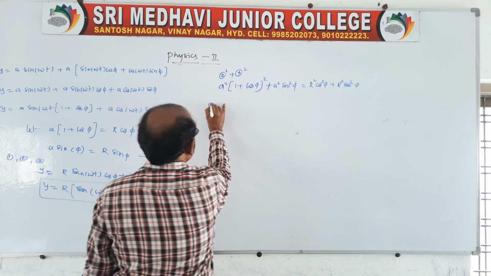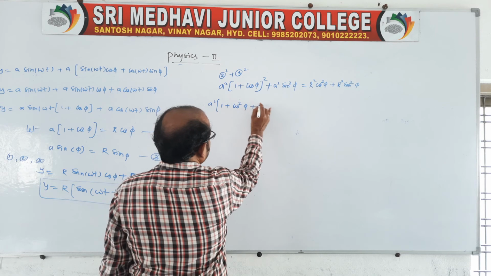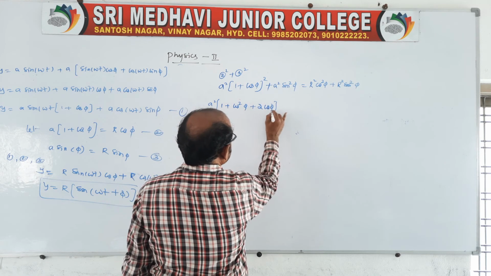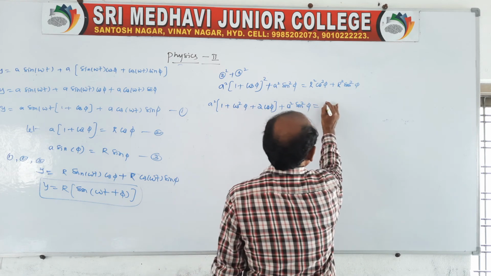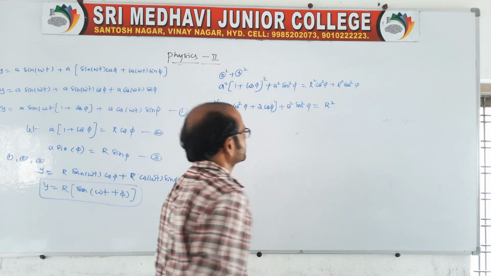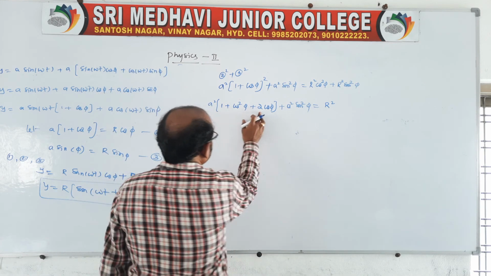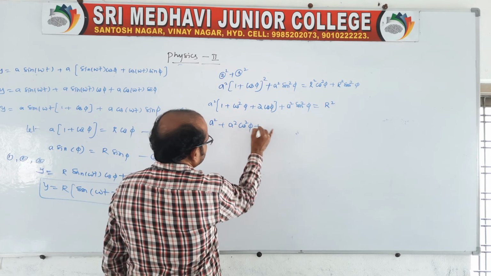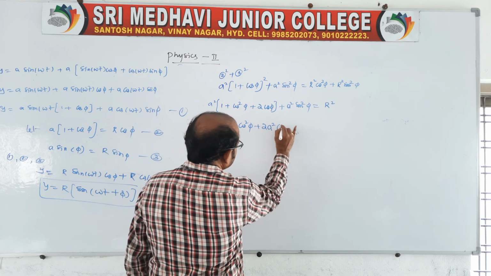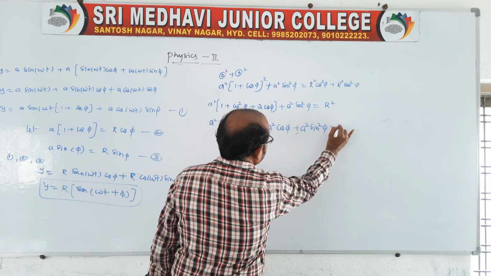So here you write a square, (1 plus 2 cos phi plus cos square phi), plus a square sin square phi is equal to r square, because sin square plus cos square is equal to 1. And again you multiply: a square cos square phi plus 2a square cos phi plus a square sin square phi plus a square is equal to r square.